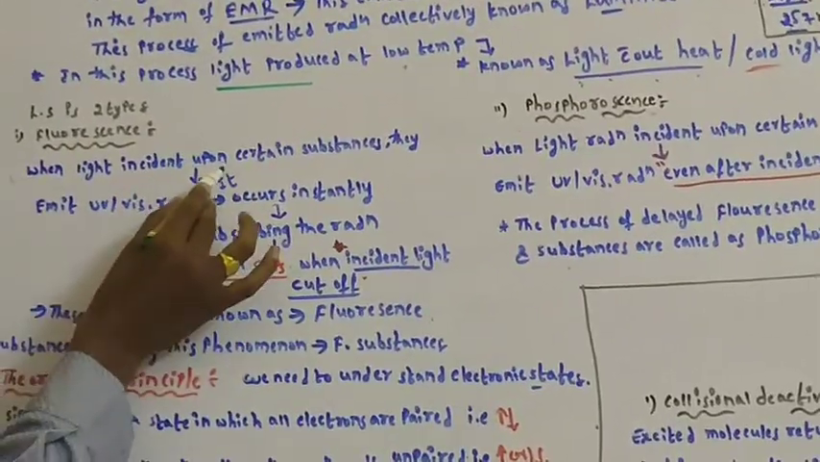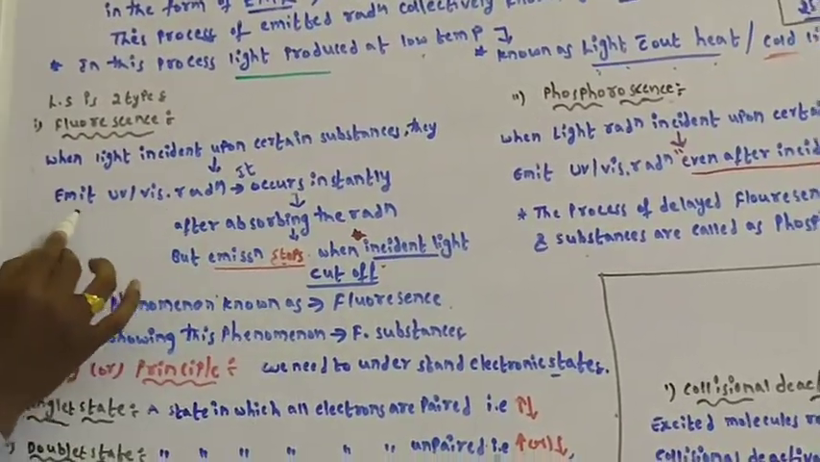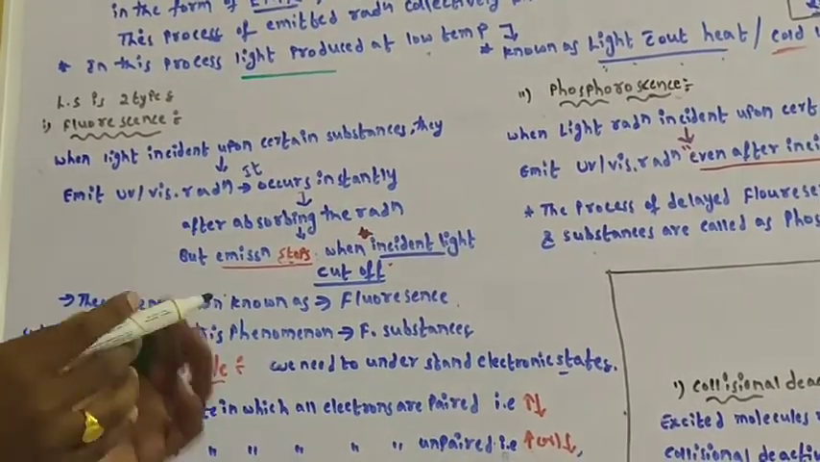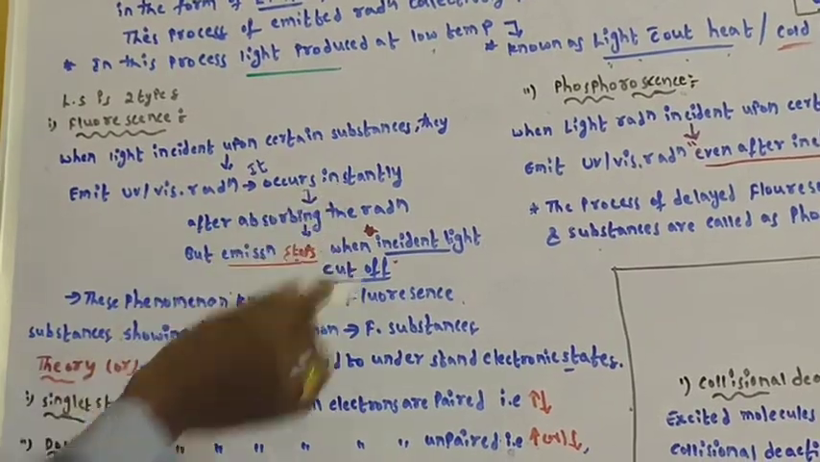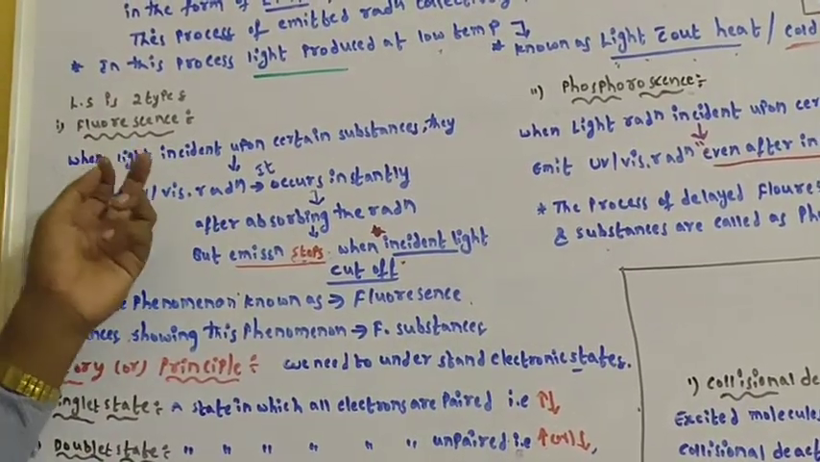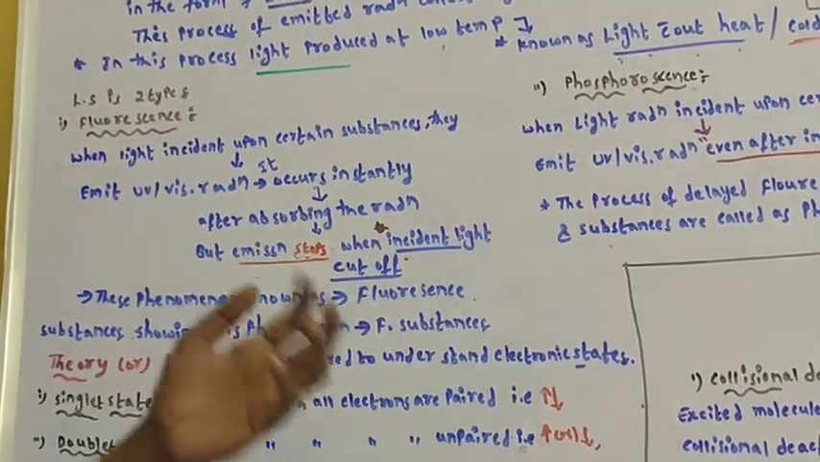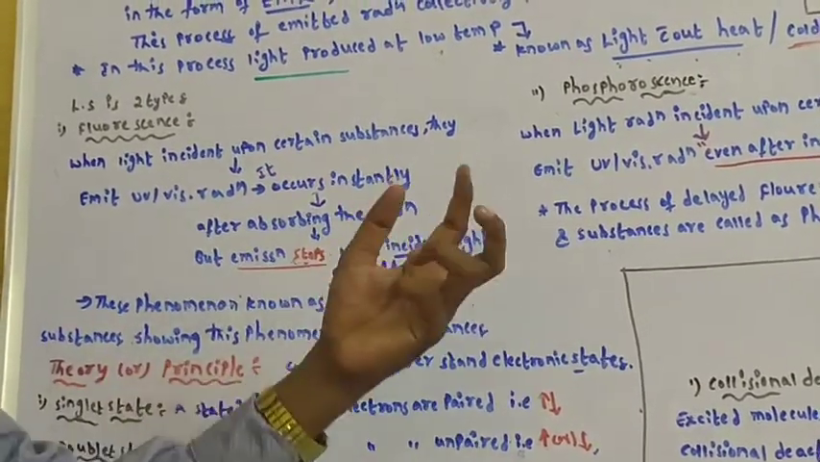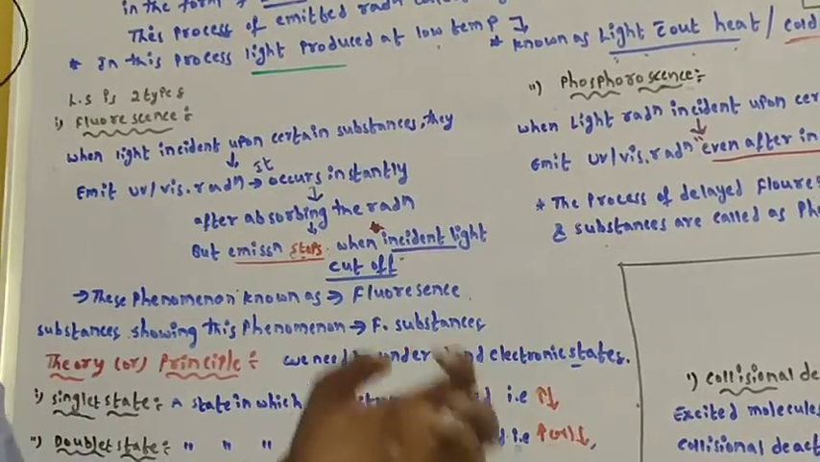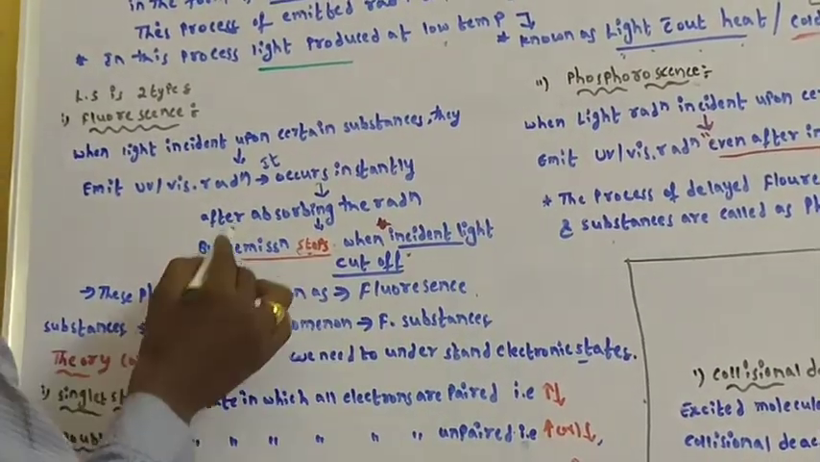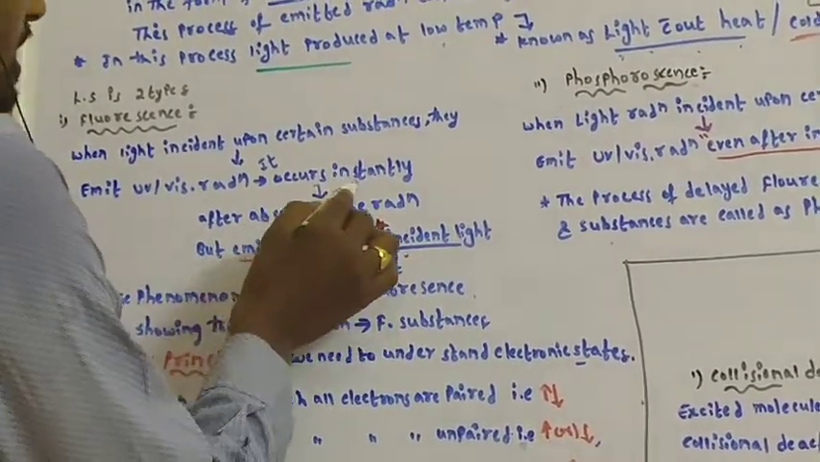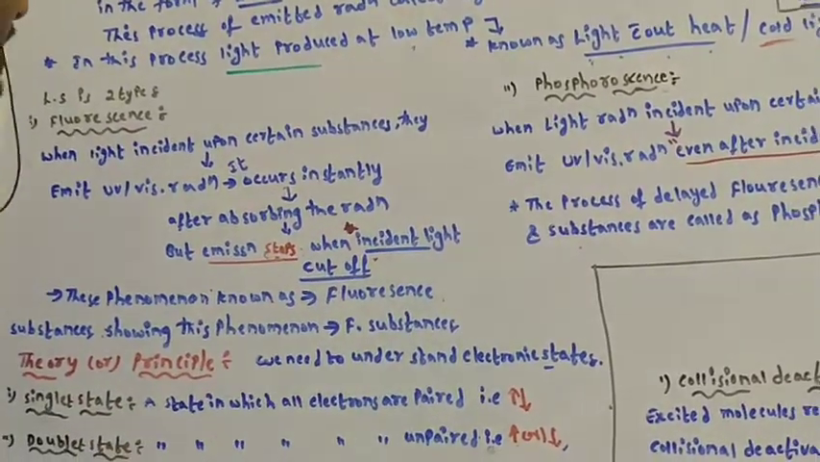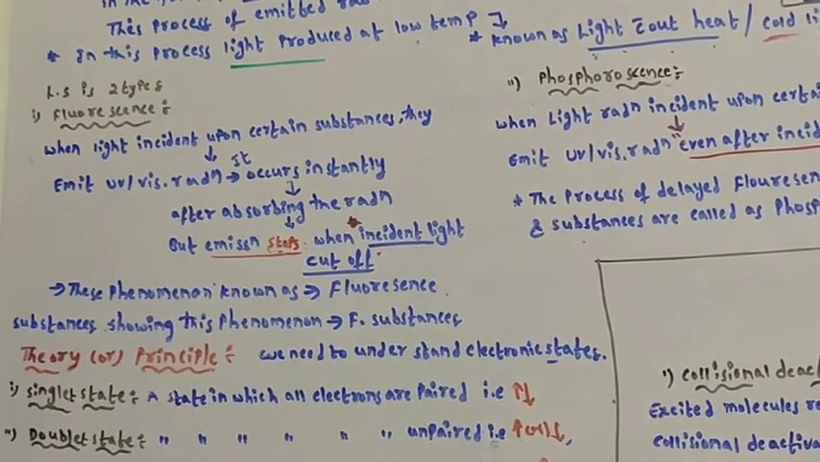When light is incident upon certain substances, they emit UV or visible radiation. It occurs instantly, meaning whenever the radiation is incident upon the substance, it emits UV or visible radiation. Emission of radiation takes place instantly whenever light is incident upon the sample. After absorbing the radiation, instantly it emits the UV or visible radiation.